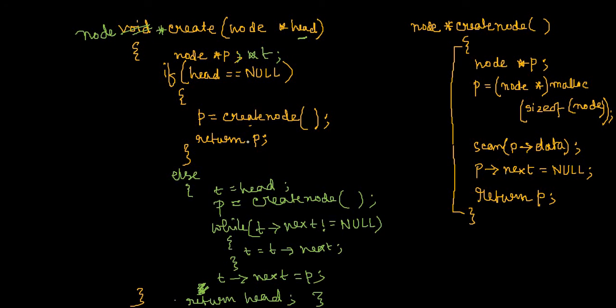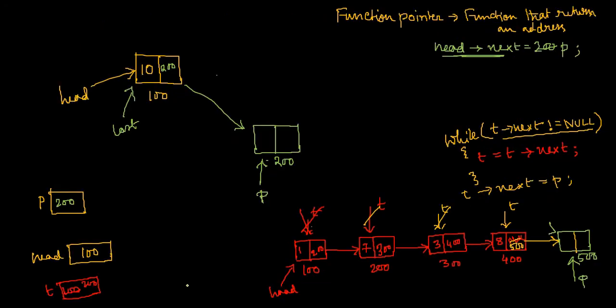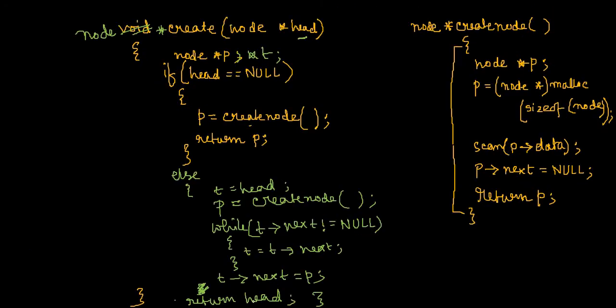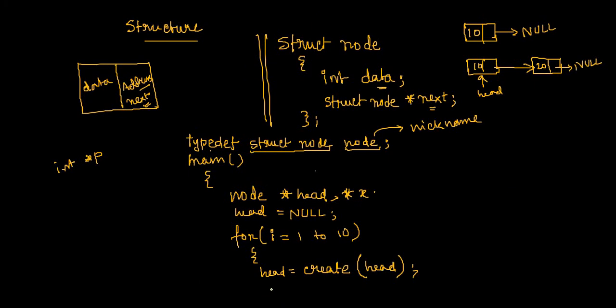I have written return p earlier. Why? Because p was the newly created node, which is going to be the head node. But here I have written head because head is not null over here, that's why I'm coming to else. I have connected the newly created node with the last node of the linked list, and my head should remain the same. That's why I have written this head, so that when it returns to the main function, the head remains the same.